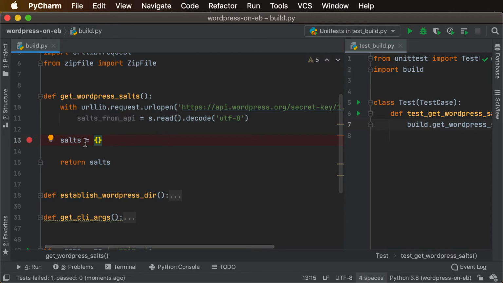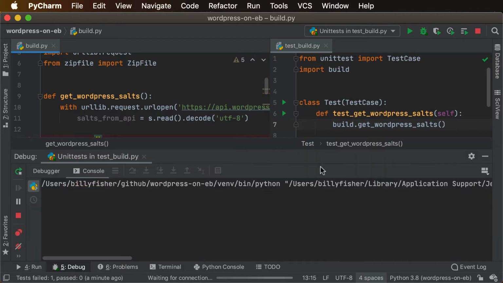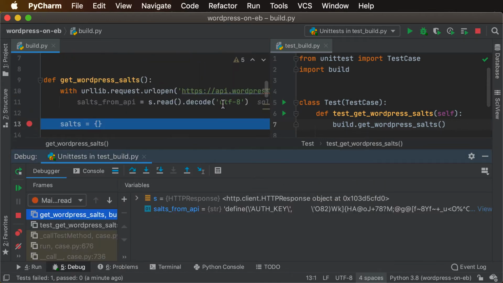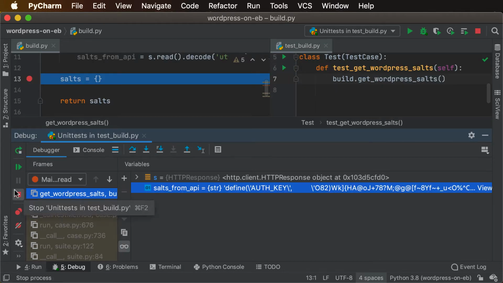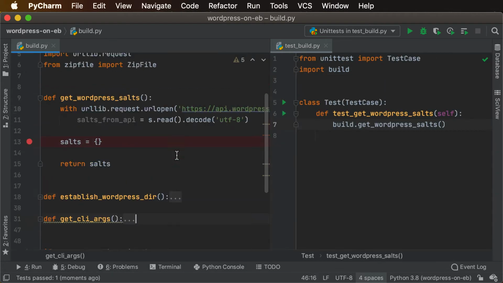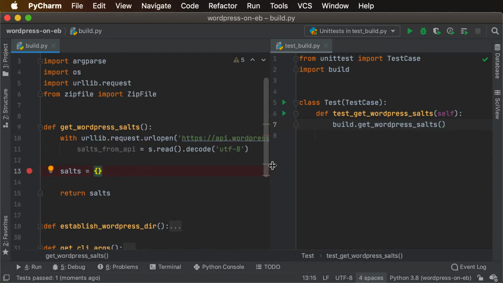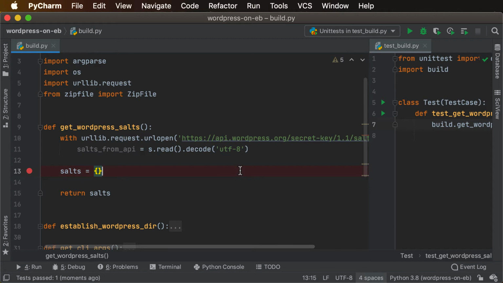So go ahead and take a look at the salts. Yeah, let's give it a shot. Let's try debugging this. Awesome. Salt from API. There it is. So that's looking pretty good. So now I want to actually define the intended return. So now I want to start establishing the key values. So I'm just going to go down the list.